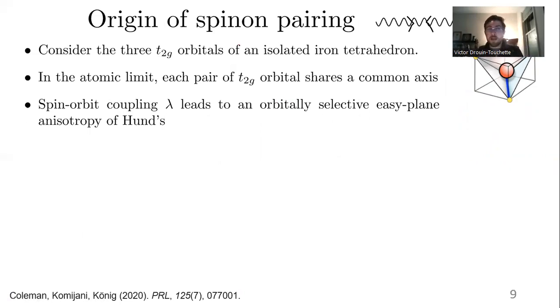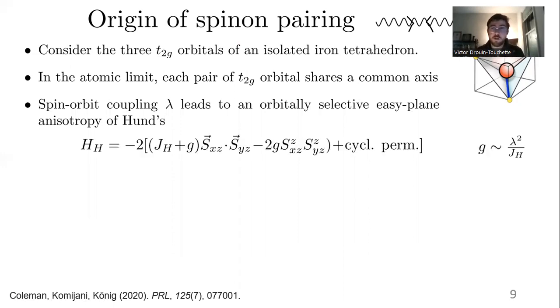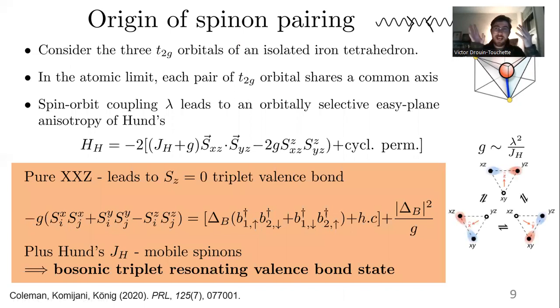And spin-orbit coupling can act together with Hund's coupling within the Hund's coupling manifold and leads to an orbitally selective easy plane anisotropy on Hund's coupling. It looks a little bit like this, where you have your normal Hund's coupling, and then some easy plane anisotropy on each of the bonds. If we take that to its utmost limit, this is going to lead to some type of XXZ spin Hamiltonian between two orbitals.